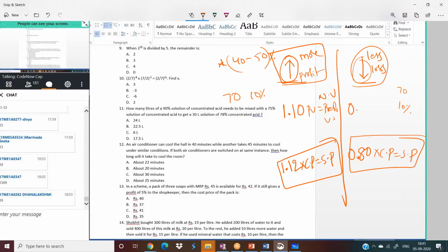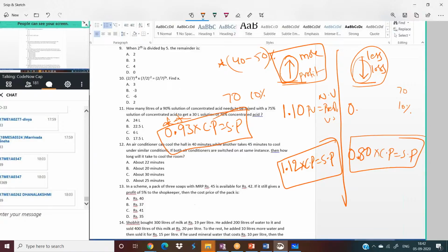I bought a watch and I sold it for some other value, selling price, and I got a loss of 7%. So I'm getting loss now, right? 0 point. How much loss? 7%. So 100 minus 7 is 93. So 93 into cost price gives you selling price. Follow this formula. This is a very important formula.